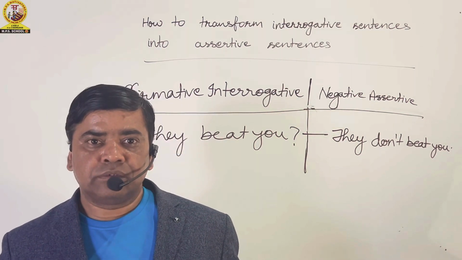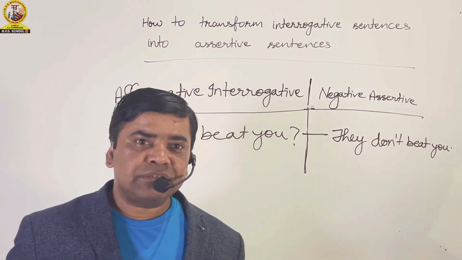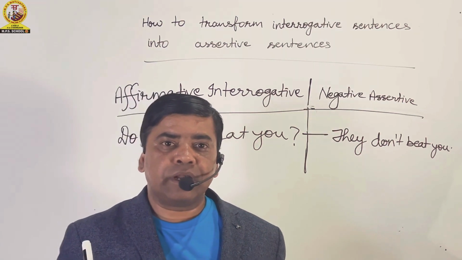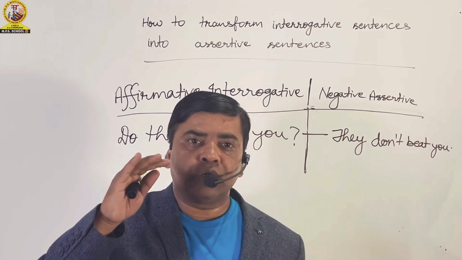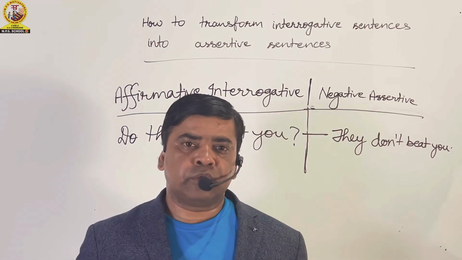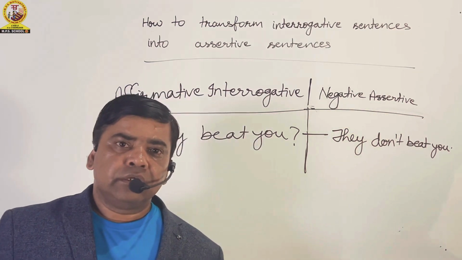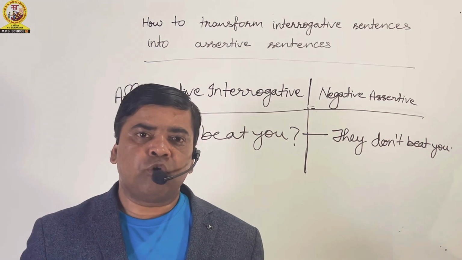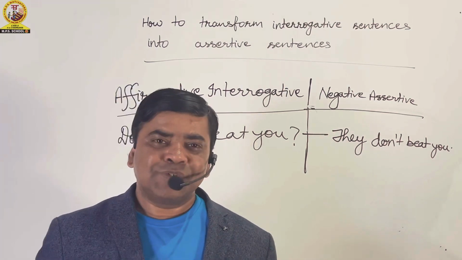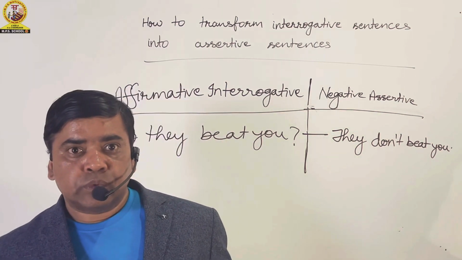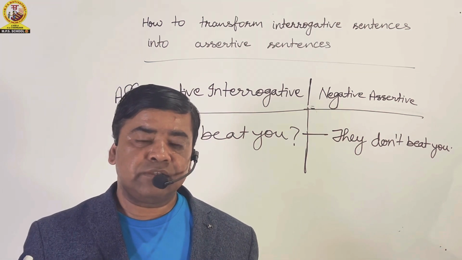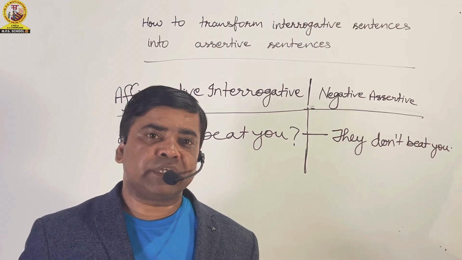Do they beat you? It means they themselves are very weak, how can they beat you? So where we lower or raise the voice changes the meaning. It is very important. If we change the rhythm of our voice, the meaning of the sentence will change. Do they beat you, do they beat you, all are interrogative sentences, but due to change in the way of speaking, their meanings change.